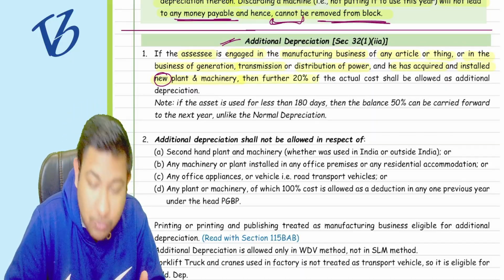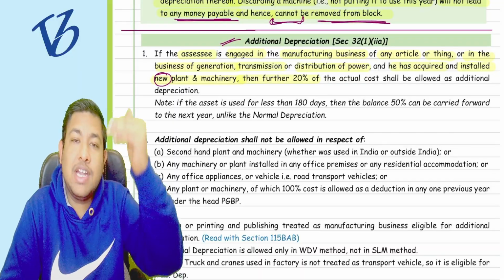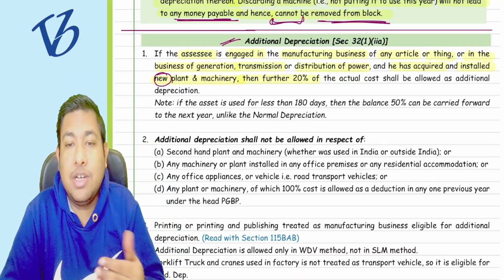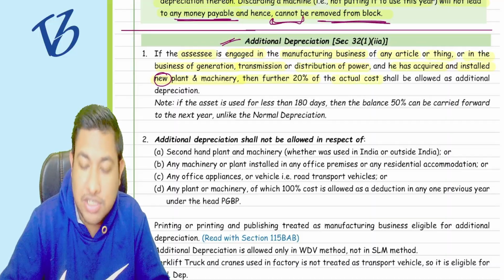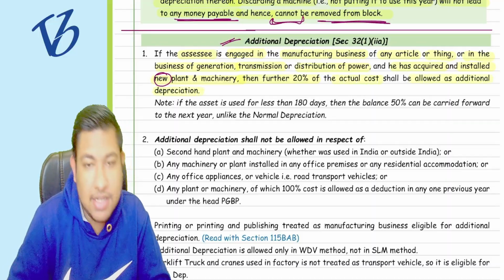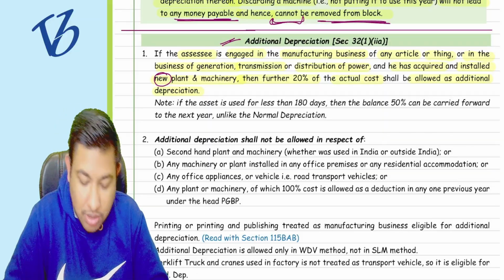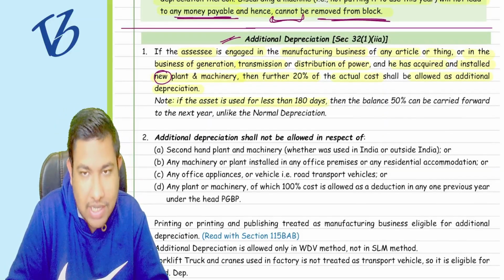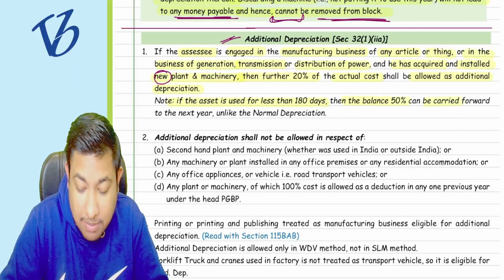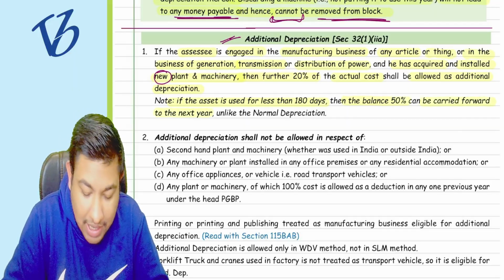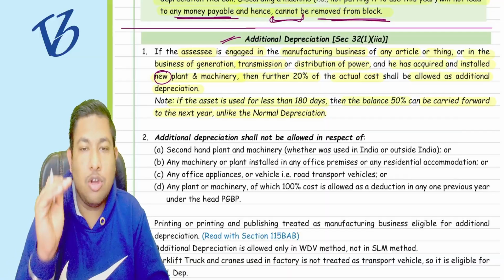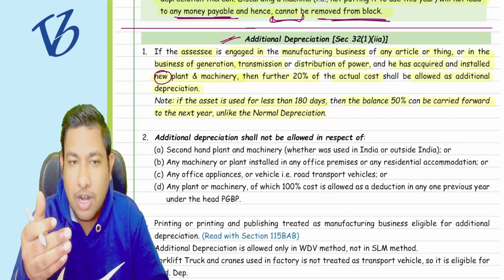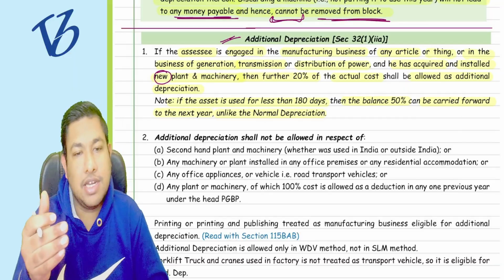Then a further 20%, further meaning over and above the normal depreciation, of the actual cost shall be allowed as additional depreciation. Understood? If the asset is used for less than 180 days, then the balance 50% can be carried forward to the next year, unlike the normal depreciation, where carry forward was not allowed.